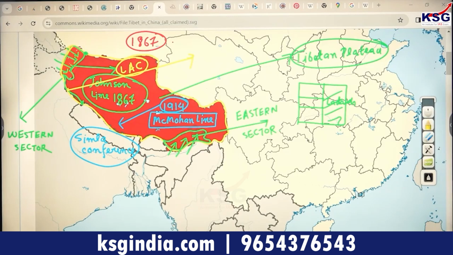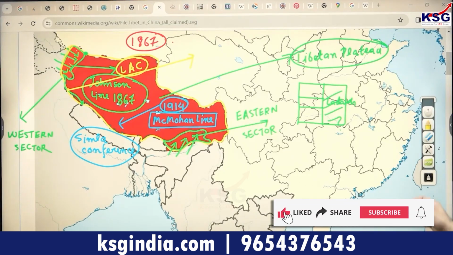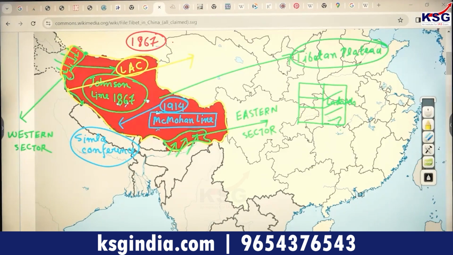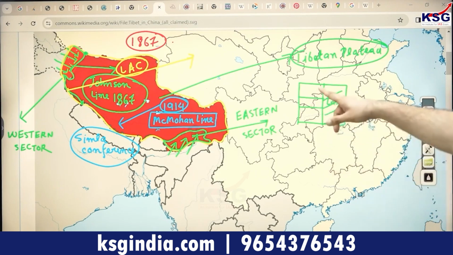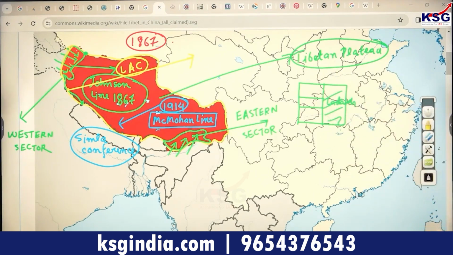The different interpretations of what should be the line of actual control became the problem, with regard to which the countries were supposed to reach an understanding, and it could not develop into an agreement, which led to the 1962 war. And eventually in the 1962 war, the Chinese entered into the Indian territories at both ends, in Arunachal and Aksai Chin, and captured areas so that these areas could be turned into Chinese occupation area, and that is where they occupied Aksai Chin based upon what we understand as the line of actual control, right?